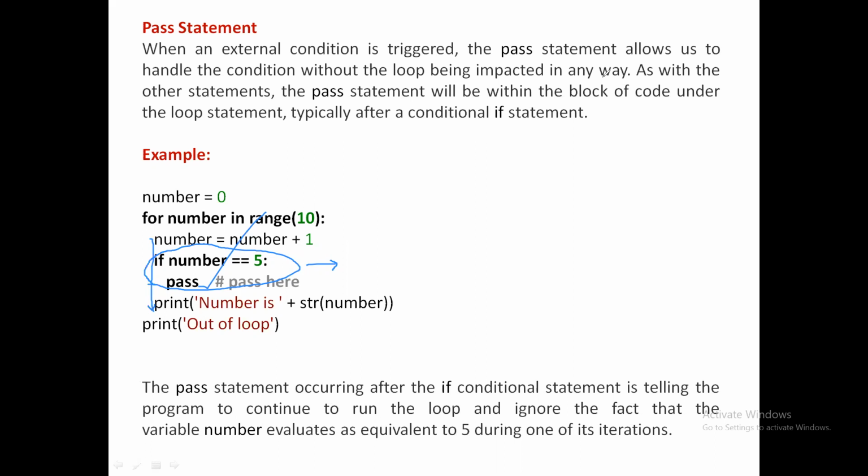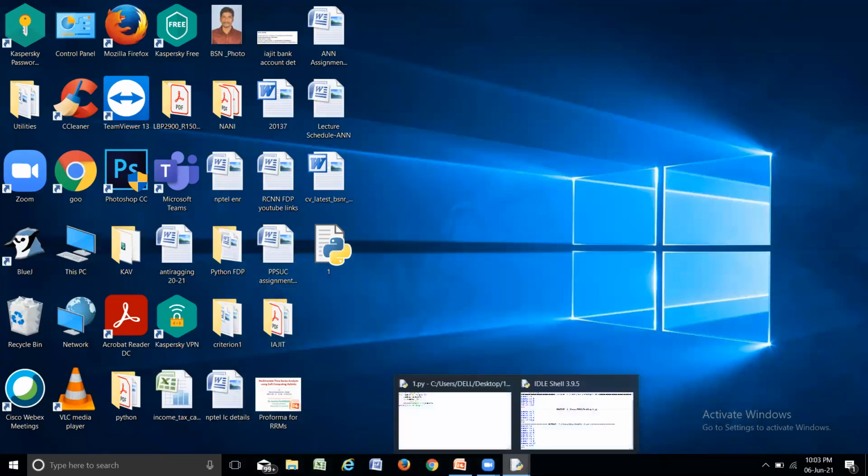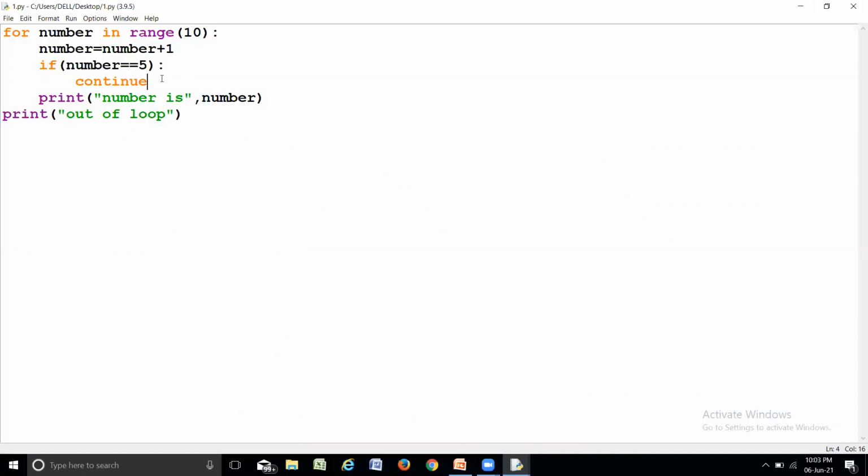Okay. Now let us see whether it's going to execute in the normal way or not, with the help of IDLE again. I'll just show you this. Instead of using the continue statement, this time I'm going to use pass. Okay. So guess the output.